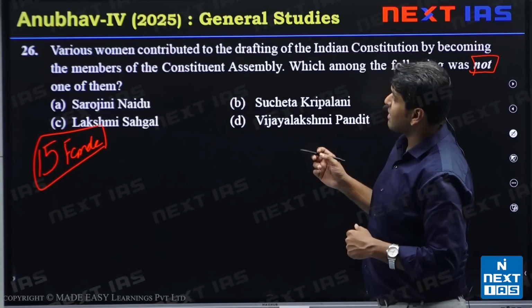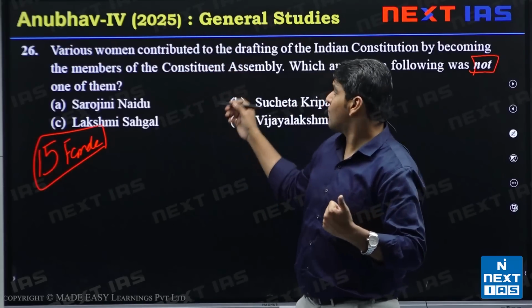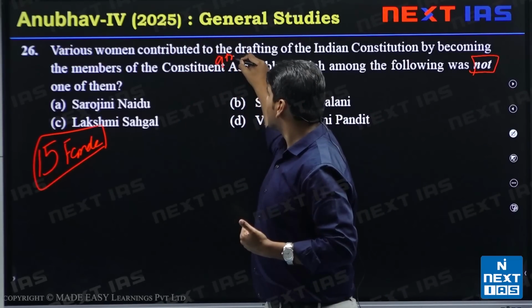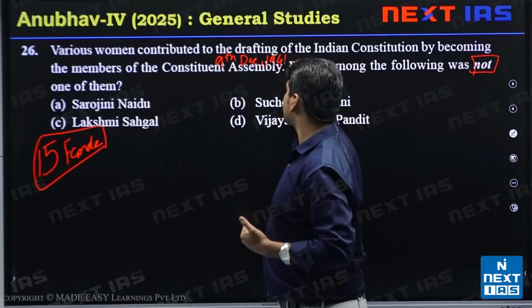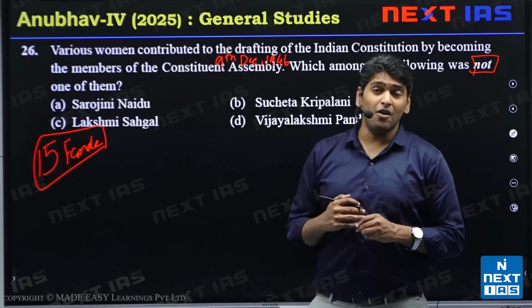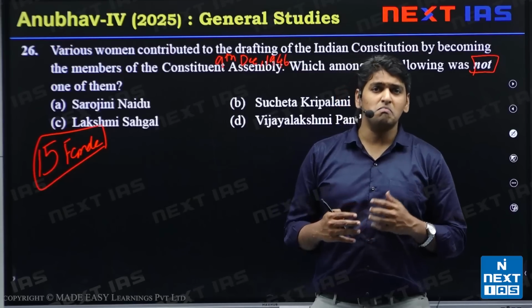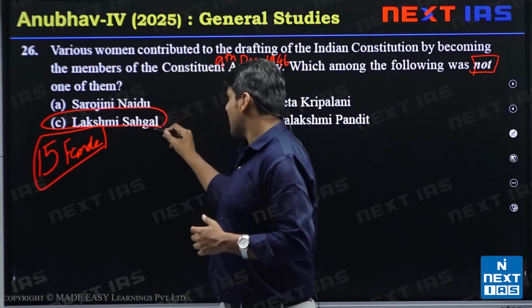But the day the Constituent Assembly was announced was 9th December 1946. By that time, one of them was not free of her legal issues. That was Lakshmi Sehgal.